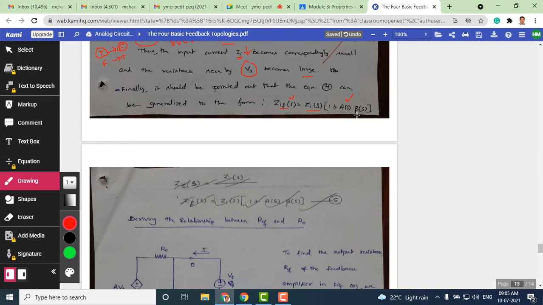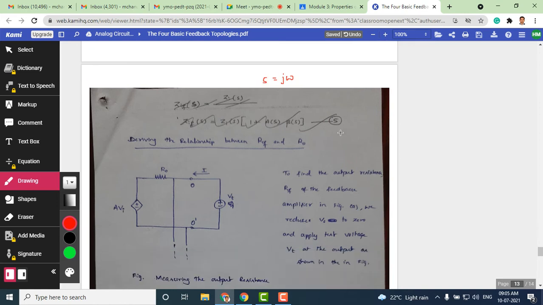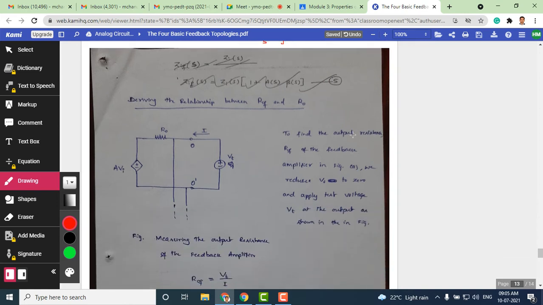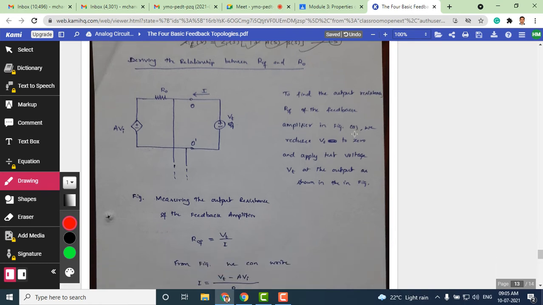I told you the significance of using the S domain: it's very easy to convert any signal or equation from the S domain to the frequency domain. Just by substituting s equal to j omega, you can convert this into the frequency domain. That's why we use the S domain as a platform, a mediator, to transform into the frequency domain. Having derived the input impedance of a voltage series amplifier, now let us show how to derive the output impedance of an amplifier.